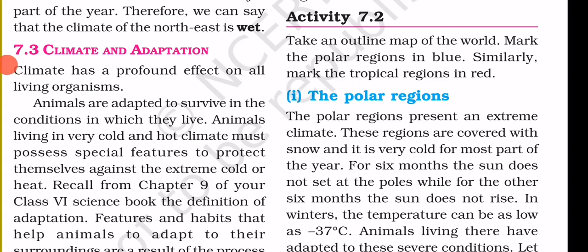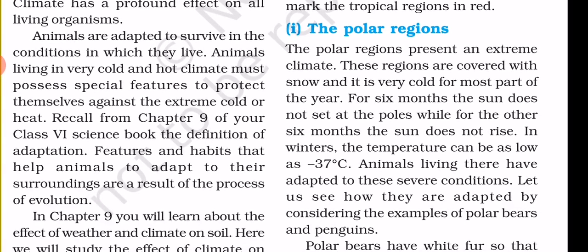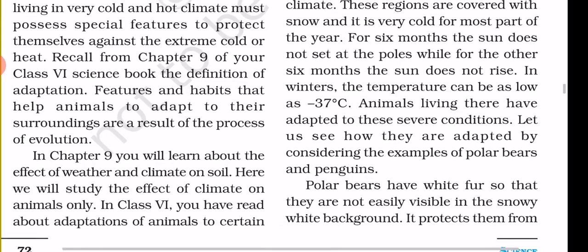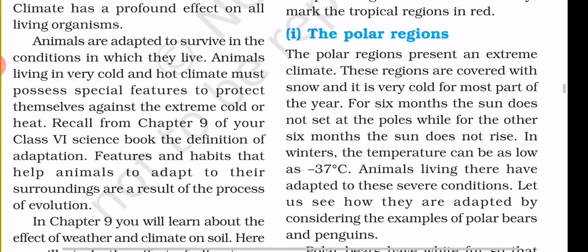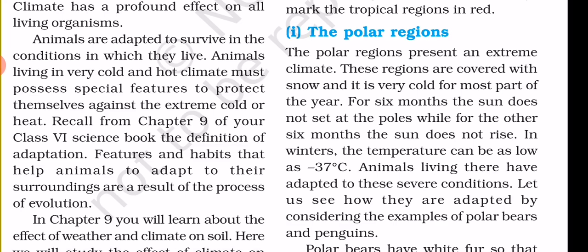The climate there is mostly cold, nearly minus 30 to minus 37 degrees Celsius, which is really very cold. For approximately 6 months there is too much cold because the sun is not seen there for 6 months, and the sun is seen there for 6 months, but still there is cold. There is a lot of snow. Which countries lie in the polar regions? Countries like Canada, Alaska, and Greenland lie in the polar region.